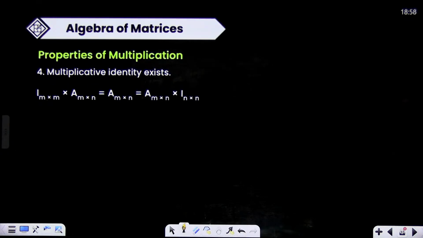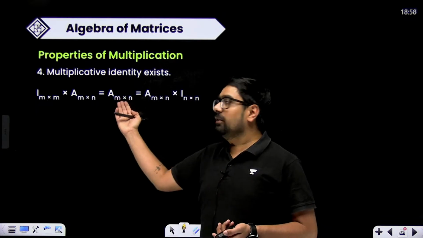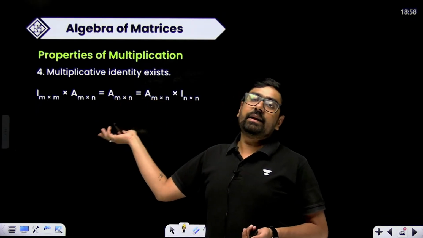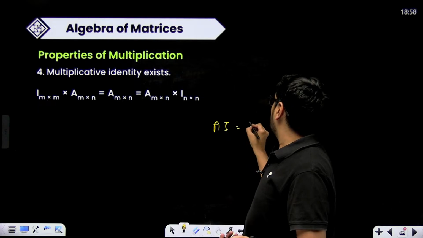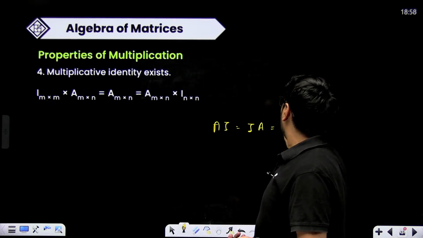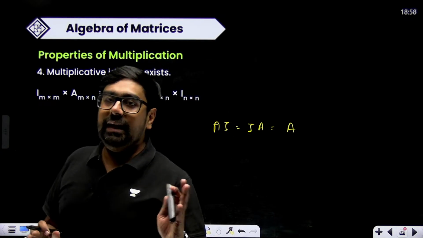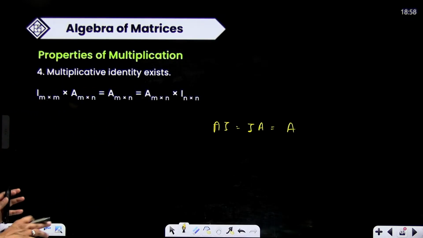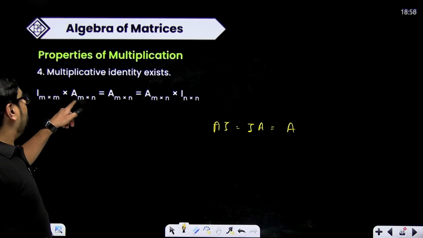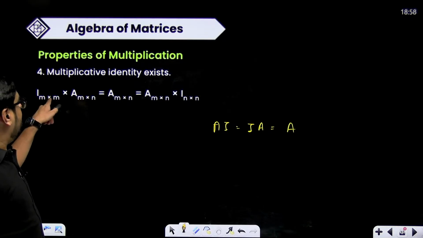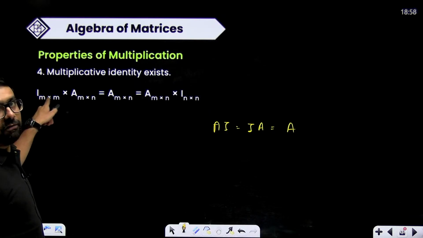Okay, multiplicative identity exists. I told you, I multiplied with any matrix will be equal to the same matrix, and that will be equal to the matrix multiplied with I. So AI is equal to IA, and both will be equal to A. This is saying that I and A both are of the same order. I can be of n cross n. If A is of m cross n, then you need I to be of m cross m.